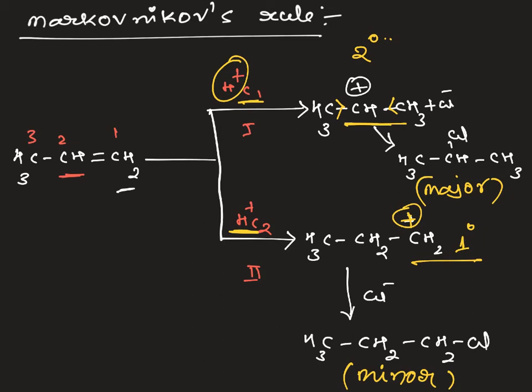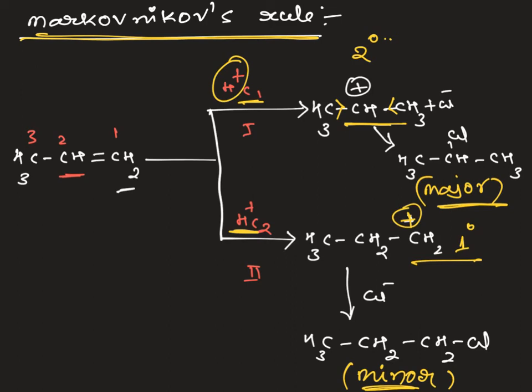Now we have understood that the secondary carbocation forms when we add H plus at the first carbon, and that gives the major product, and the second one gives the minor product. So based on this concept, they developed a theoretical rule. By theoretical rule I mean that by looking at the structure you can write the product, and that rule is called Markovnikov rule.